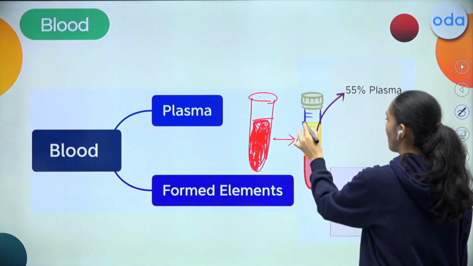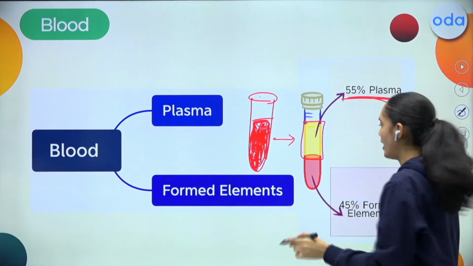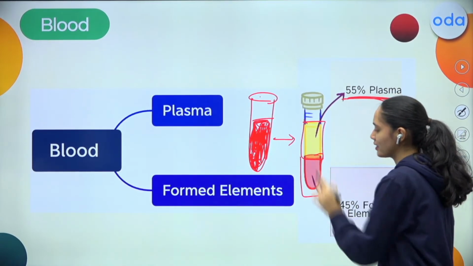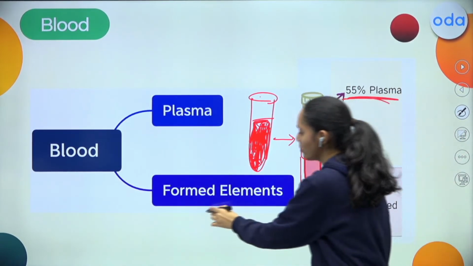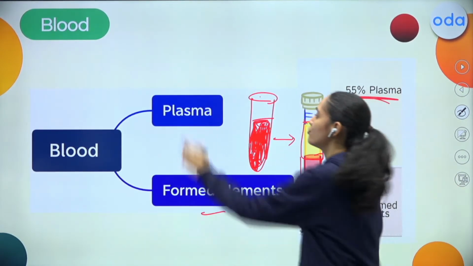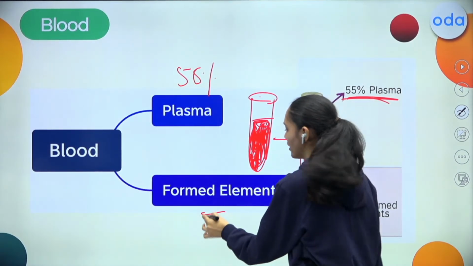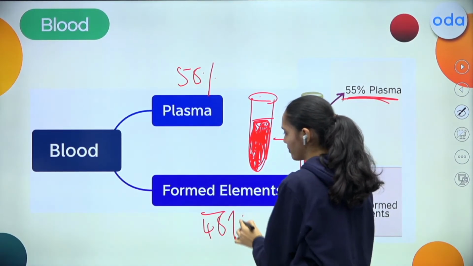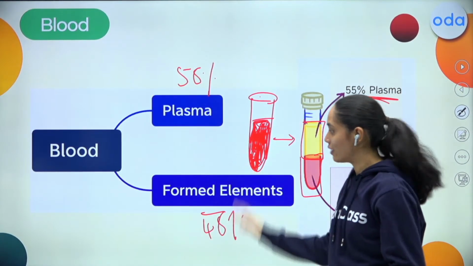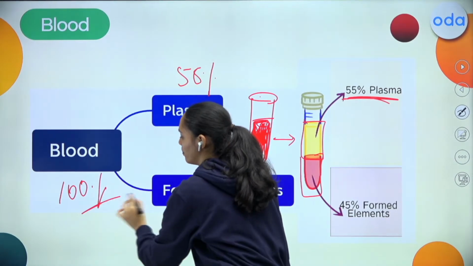So the upper liquidy layer is nothing but your plasma. And the bottom layer that is in red color is the formed elements. So basically, our blood has 55% of plasma and 45% of formed elements. So plasma and formed elements will give 100% of a whole blood.